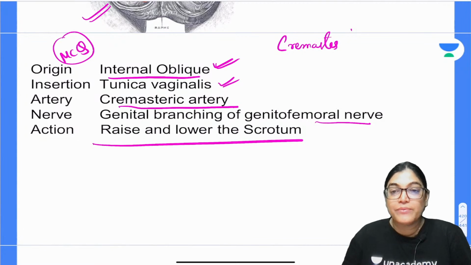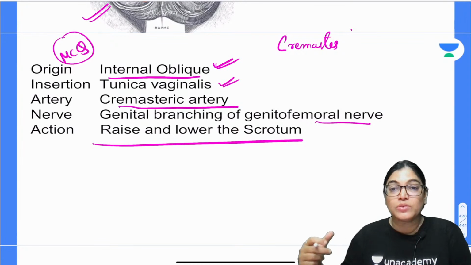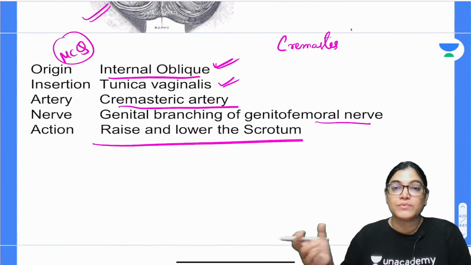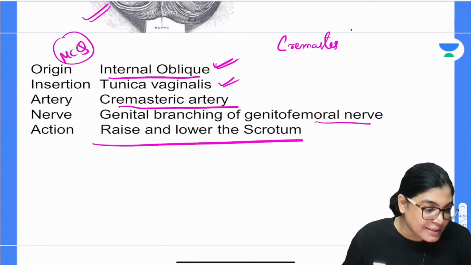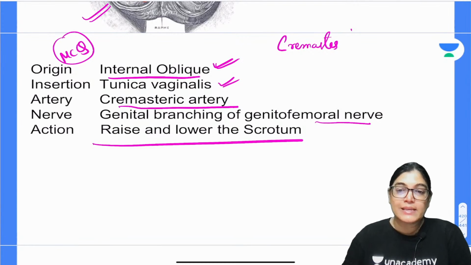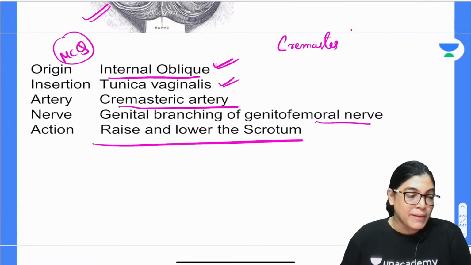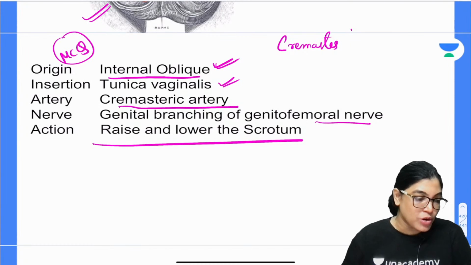There are lymphatics, there are nerve innervations, and there are arteries. I have shown you the cut section of the testis, and we have also discussed the cut section of the spermatic cord where all these structures are traversing. Actually the arterial supply is very important, because the 3 arteries traversing the spermatic cord get their origin from 3 different sources. So that is also an important point for the MCQ.